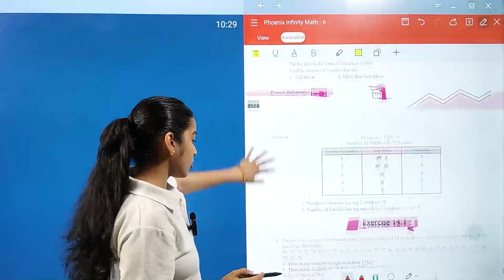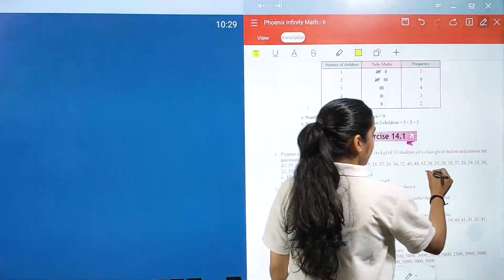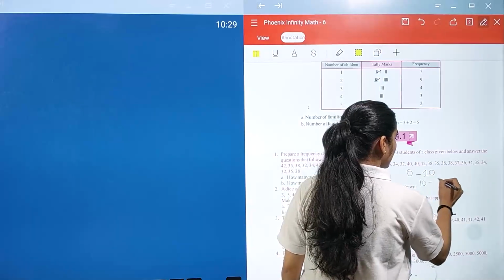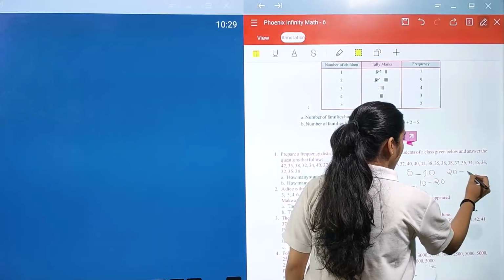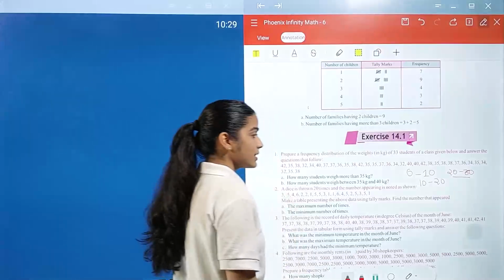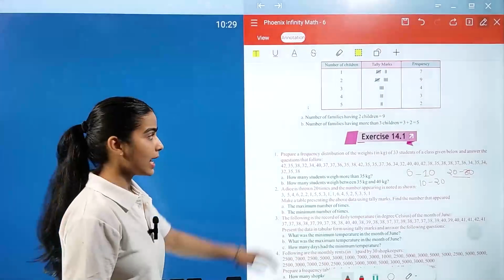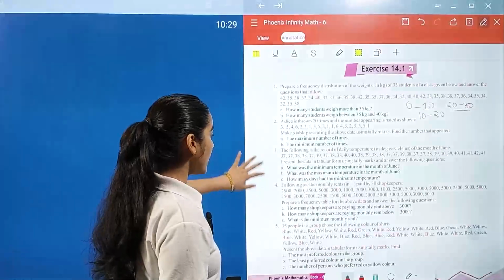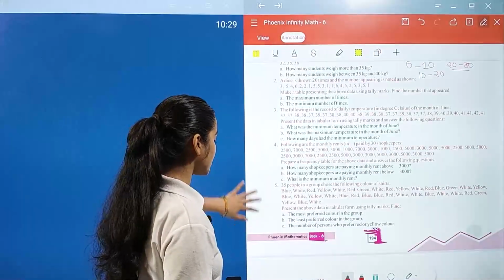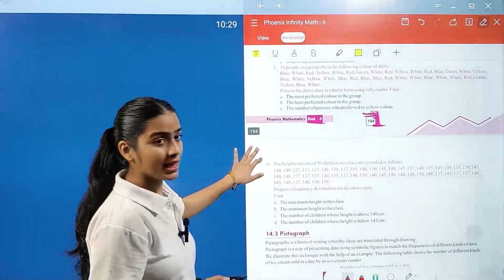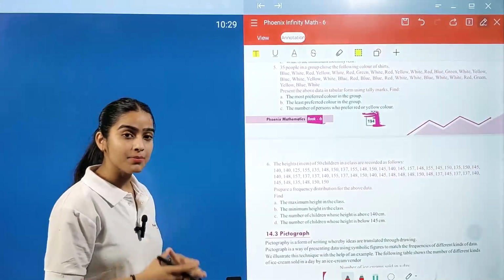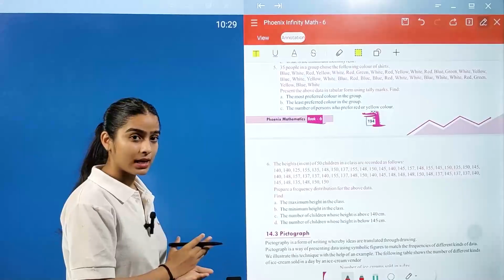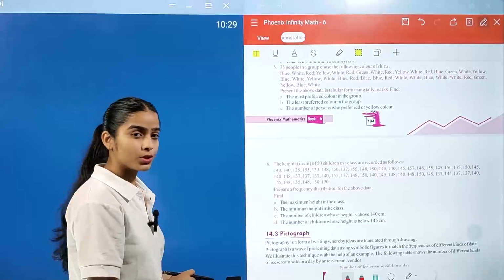You make your groups like, for example, 0 to 10, 10 to 20, 20 to 30. After this, for the marks which lie in these groups, you write the tally marks and then their frequency. In questions 2, 3, 4, 5 and 6, you have to do the same process. First I'll explain in your example, you have to understand that, and then move forward towards your exercise.